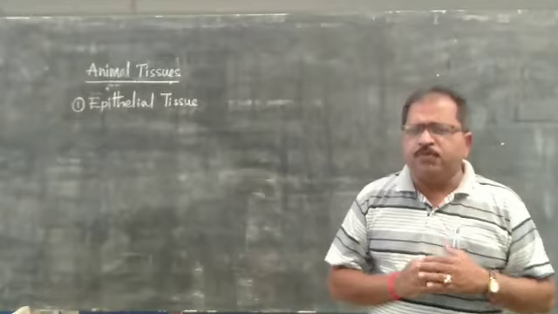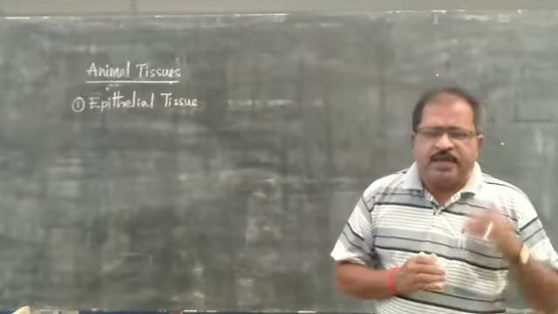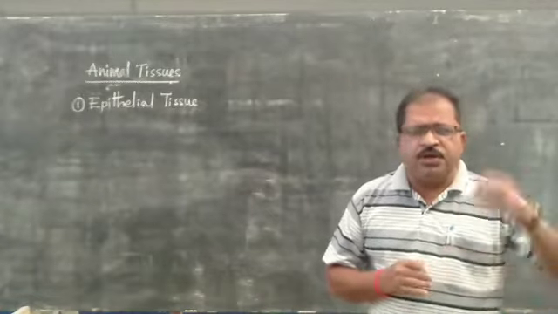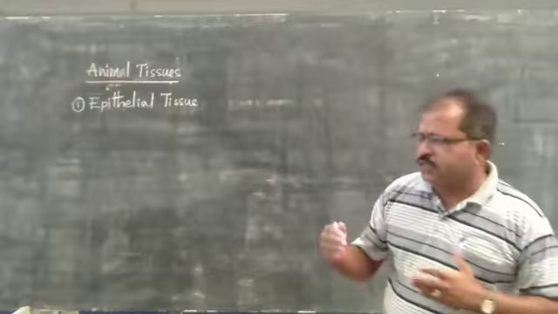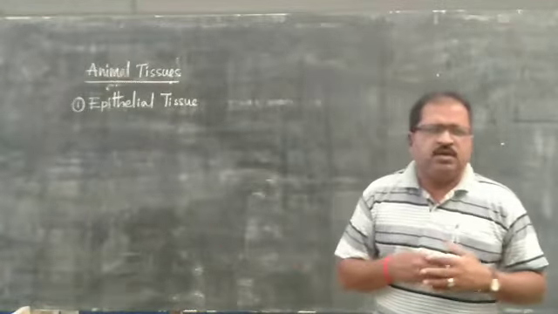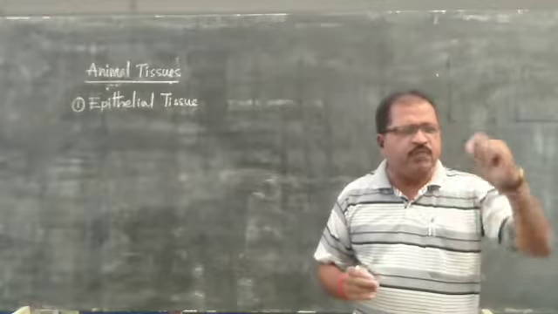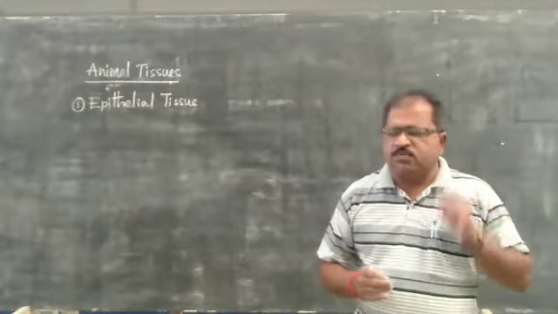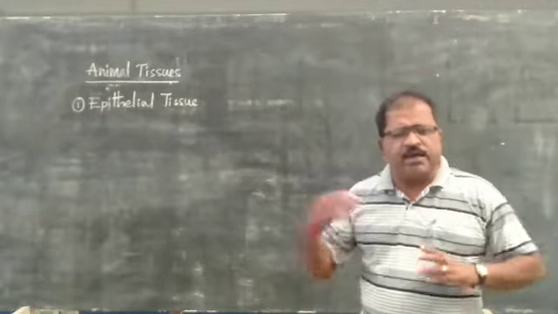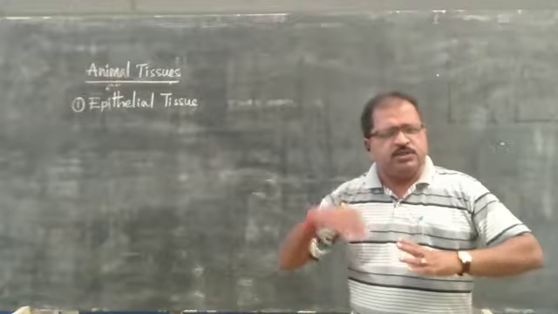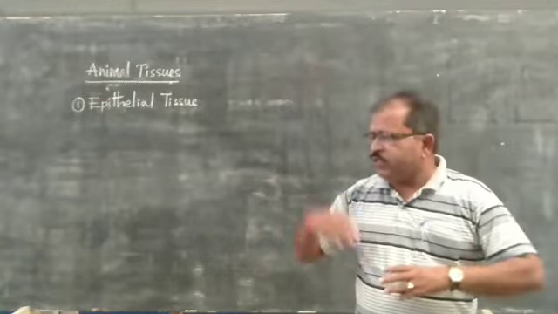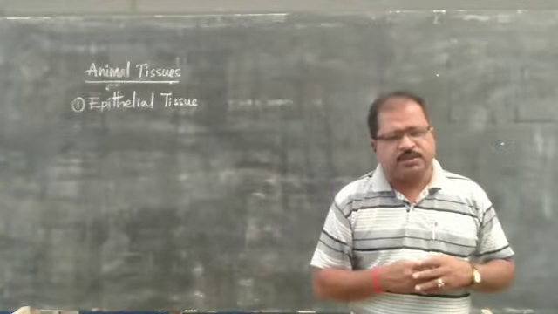This tissue may be very thin in some areas and very thick in some areas. It means that in some areas of the body a single layer of cells is present, and in some areas more than one layer of cells is present.